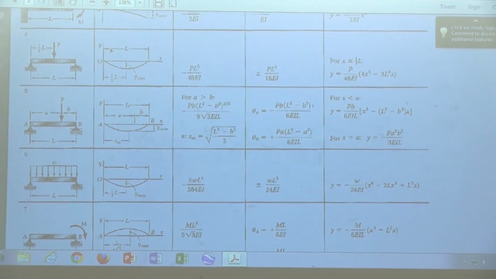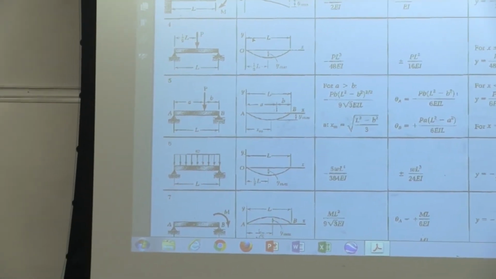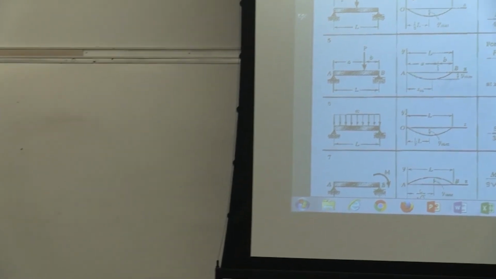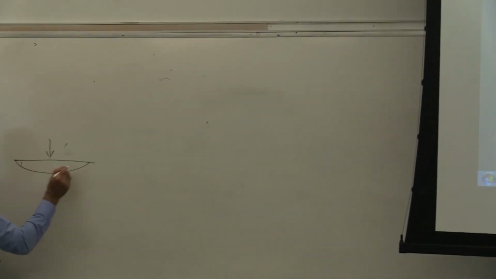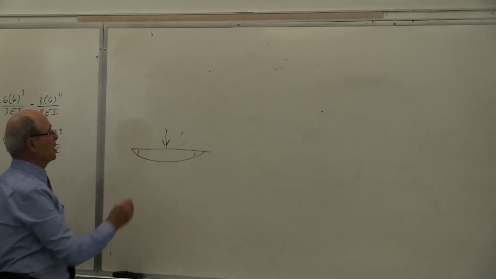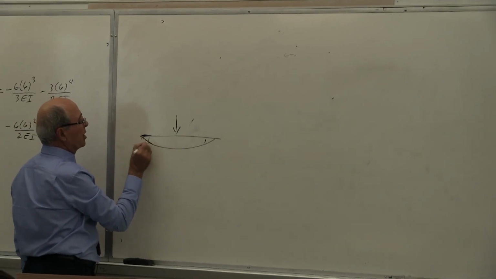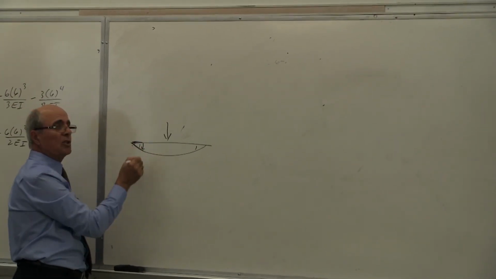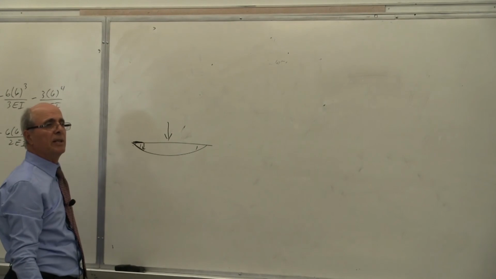If you have a beam like that, it doesn't matter where the load is. Let's put it at the middle. If at the middle, this should be equal to that in magnitude. Yes, but this one, look, originally was like that. It has gone like that. So this is going clockwise, therefore it is negative.